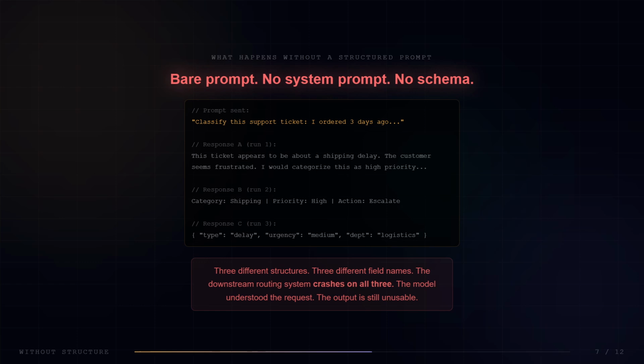Run 3 returns JSON, but with different keys than Run 2, and a different structure entirely. The model understood the request every time. The routing system crashes on all 3. Understanding the intent and producing a reliable contract are not the same thing.